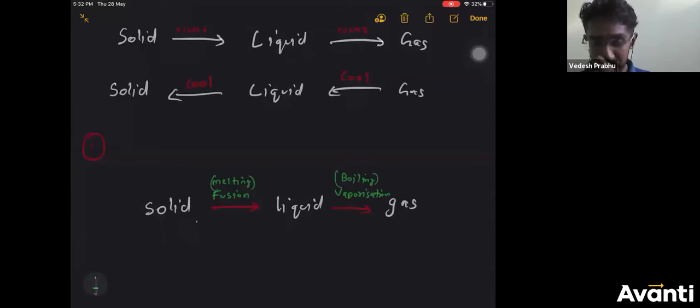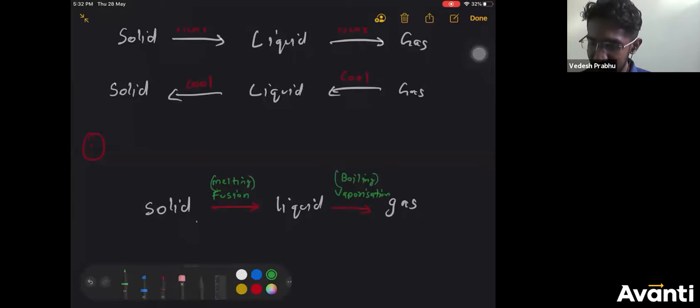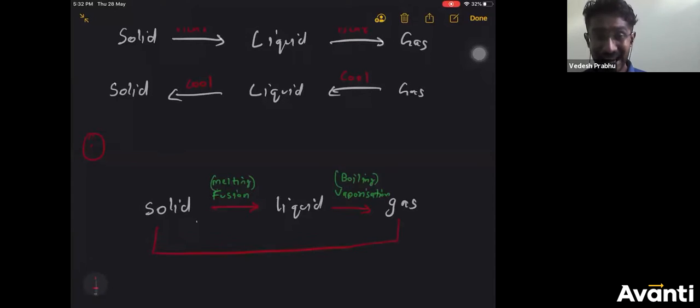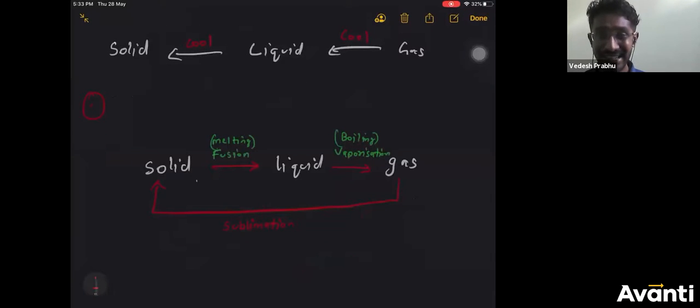Okay, so now similarly, if you have to convert from gas to solid directly, you call that sublimation. From gas to solid or solid to gas, both of them are called sublimation. But you also know this special term, you can also call gas to solid desublimation, or deposition.